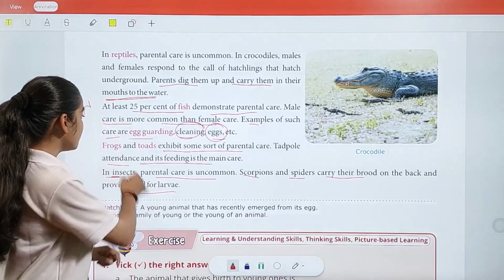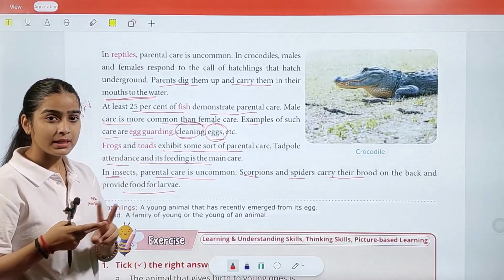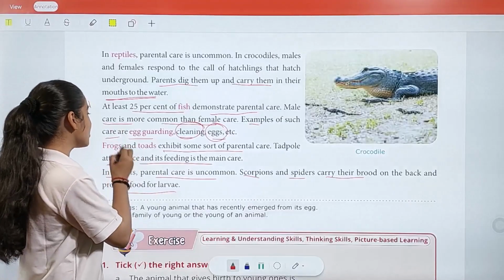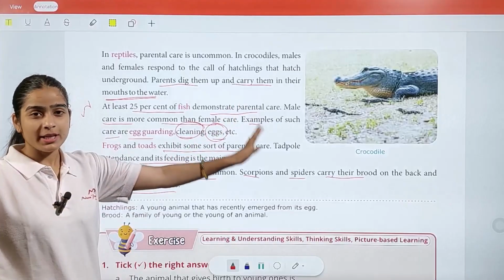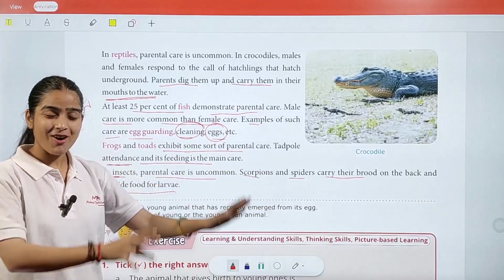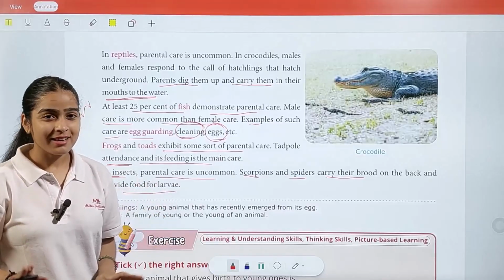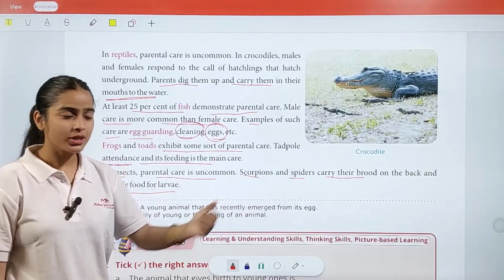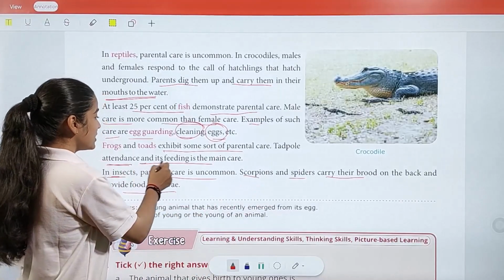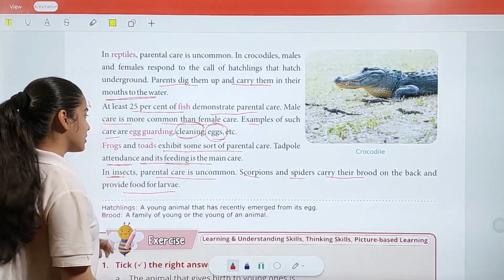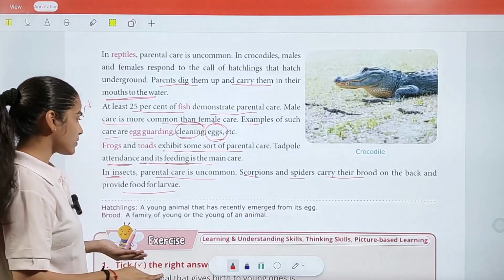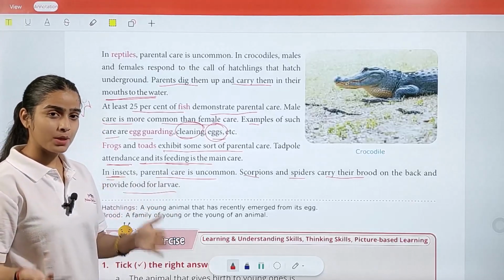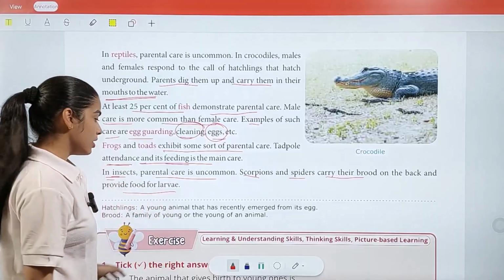Now, in frogs and toads, the two main things included in parental care are, first, the attendance of the tadpoles, because they have so many tadpoles. First of all, you have to count them, to check whether all are protected or not, by taking their attendance, as you give your attendance in the morning in your class. After this, they feed them. This main care is done by both the female and the male. In insects, parental care is uncommon. They just take their babies on their back and provide food to them.